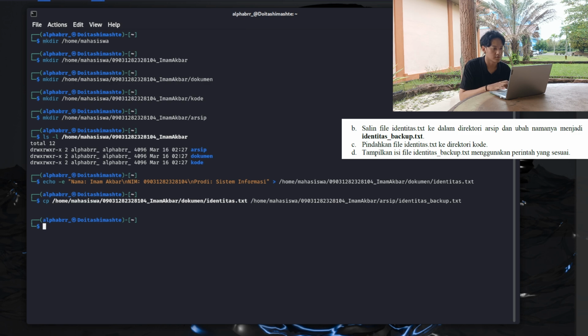So move on to the next step, which is to move the identitas.txt file to the code directory.